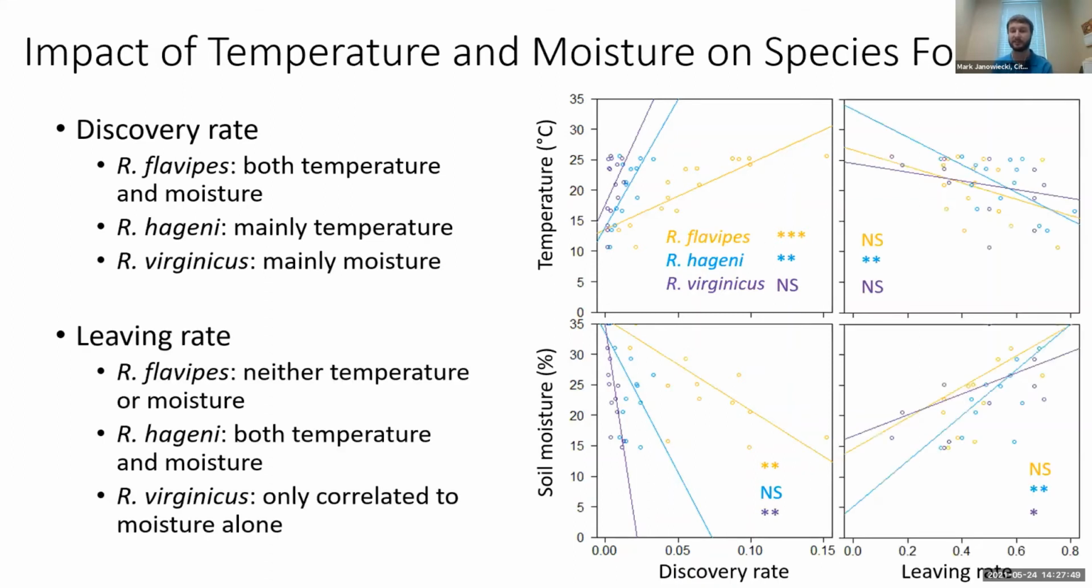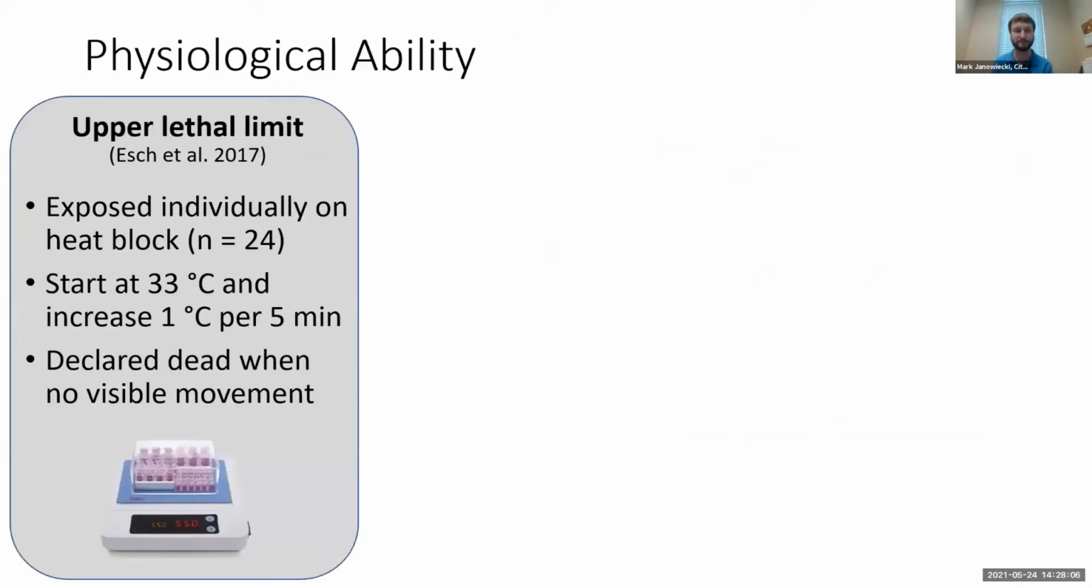When looking then at the leaving rate, or how likely they were to leave a station in that month, Reticulitermes flavipes was not significantly correlated to either temperature or moisture. Hageni was correlated to both temperature and moisture, and Virginicus was only correlated to moisture. So these different climatic factors are shaping these foraging patterns.